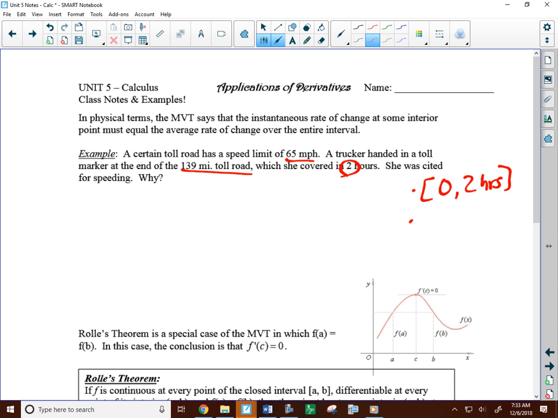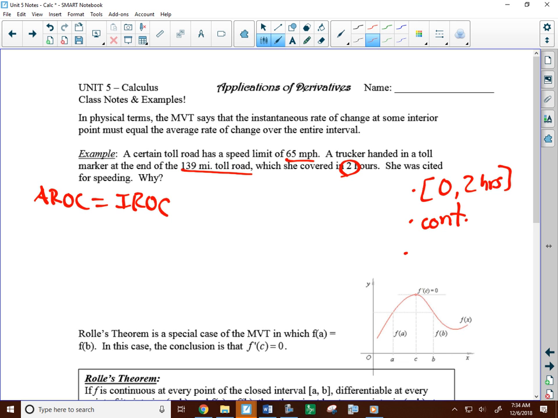I'm just going through the conditions, and therefore it's differentiable. Perhaps we don't have a function to base that on, but anyways, it meets the conditions where we can try to apply the MVT. So the MVT says the AROC must equal the IROC at least once.